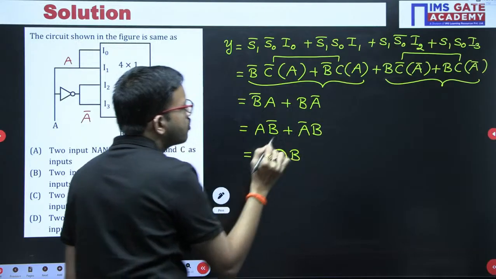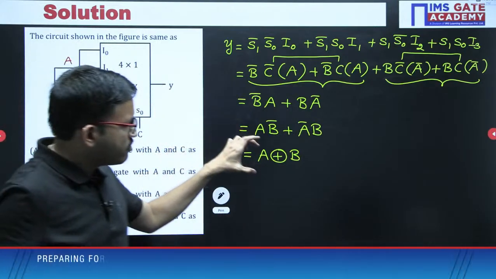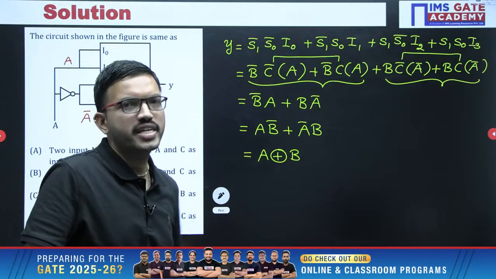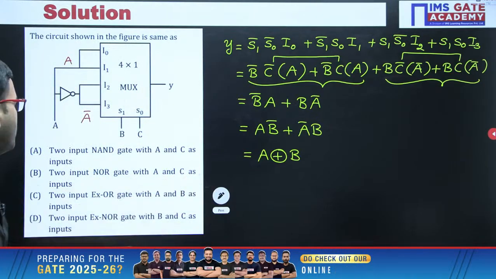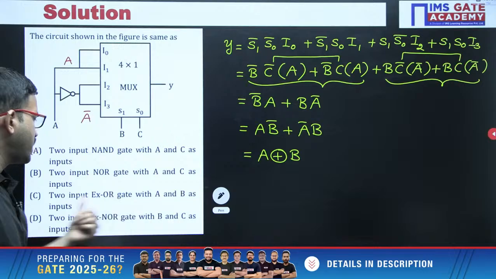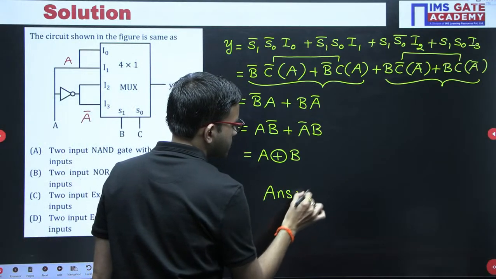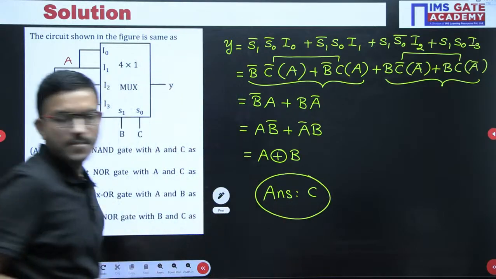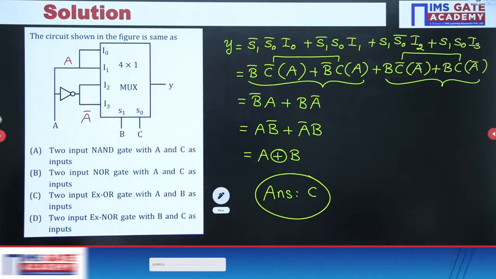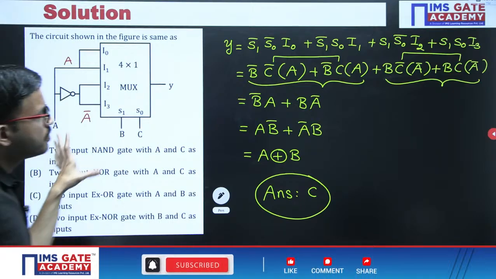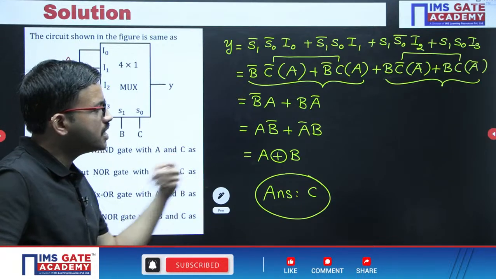So the output of this mux, whatever equation you got, represents a 2 input XOR gate with A and B as the inputs. So the answer for this question is option C. In this way, with the help of mux, you can implement the logic gates.